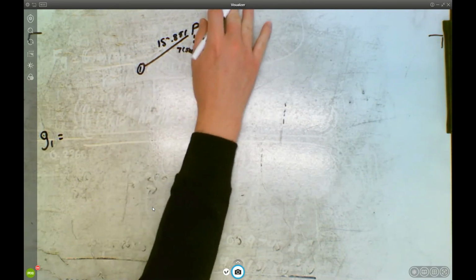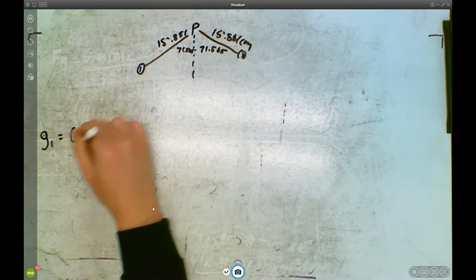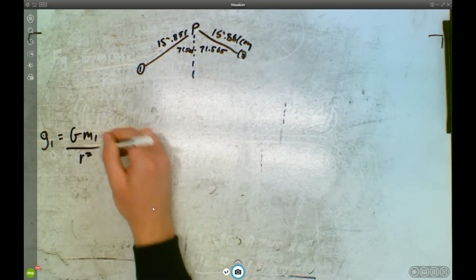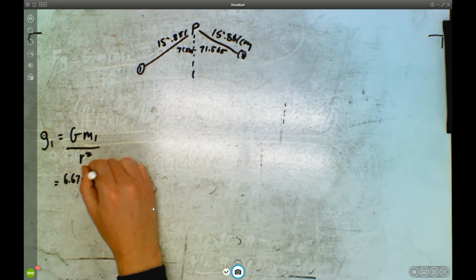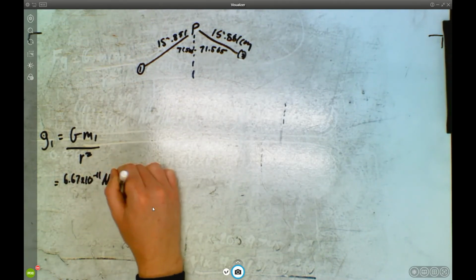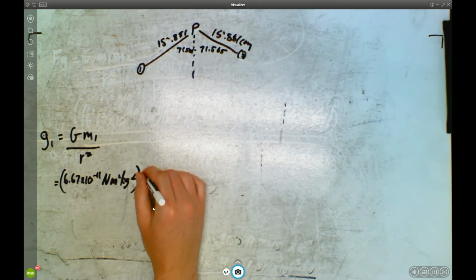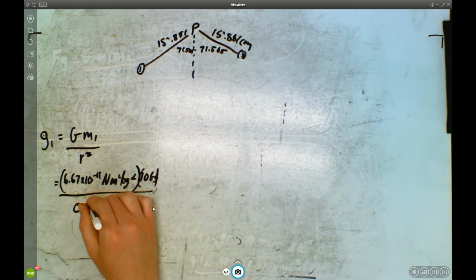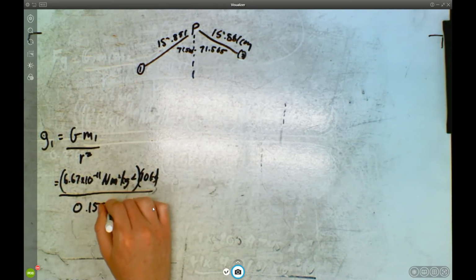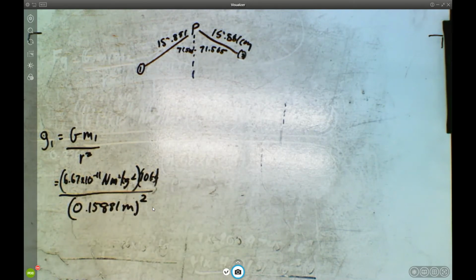Okay, so first thing we can do is we can find the gravitational field just from one. Just imagine that this didn't exist and we just had a gravitational field from one. Well, that's really easy. So it's just going to be 6.67 times 10 to the negative 11 newton meters squared per kilogram squared. And then mass 1 is 10 kilograms. And then the distance between them, we need it to be in meters. And I'll use that full answer squared like that.